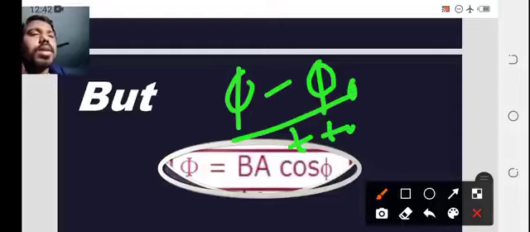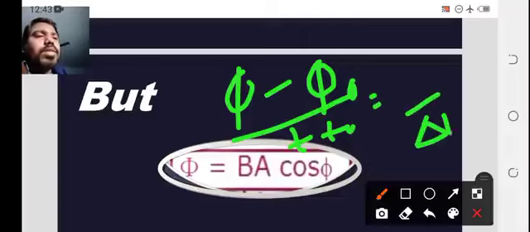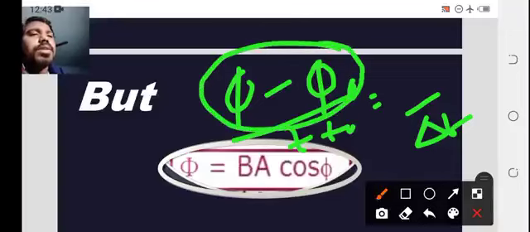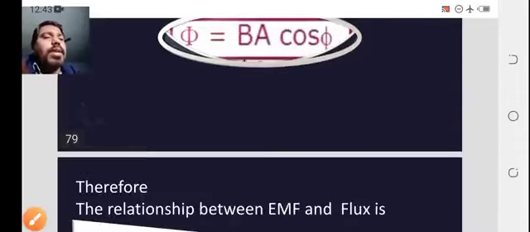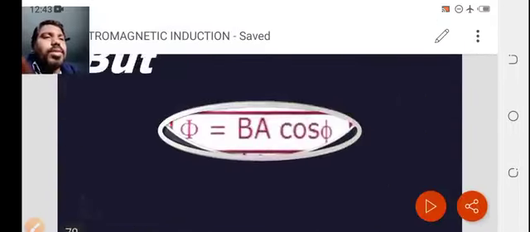So this will be delta t, no difference, it simply remains. But here you need to consider phi minus phi naught, that means we need to take phi naught minus phi. That is the reason it is taken with the minus symbol. So del phi by delta t. Understood this one?